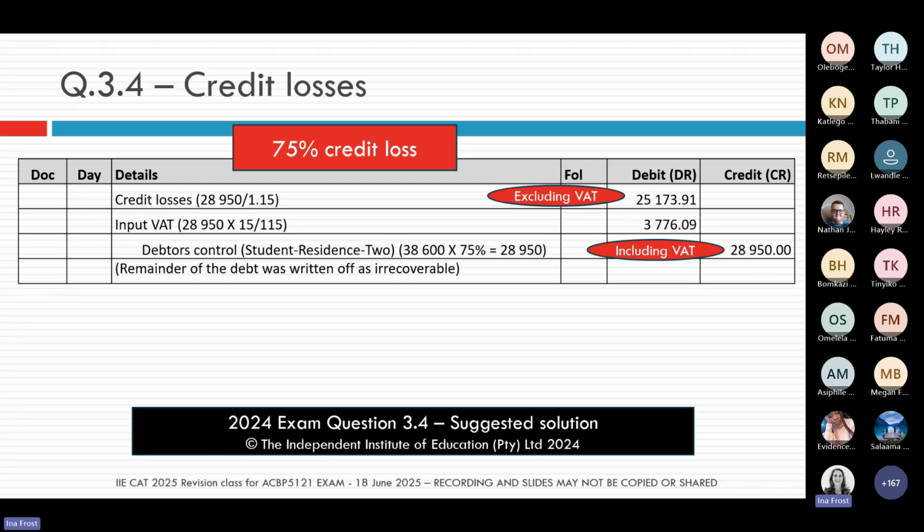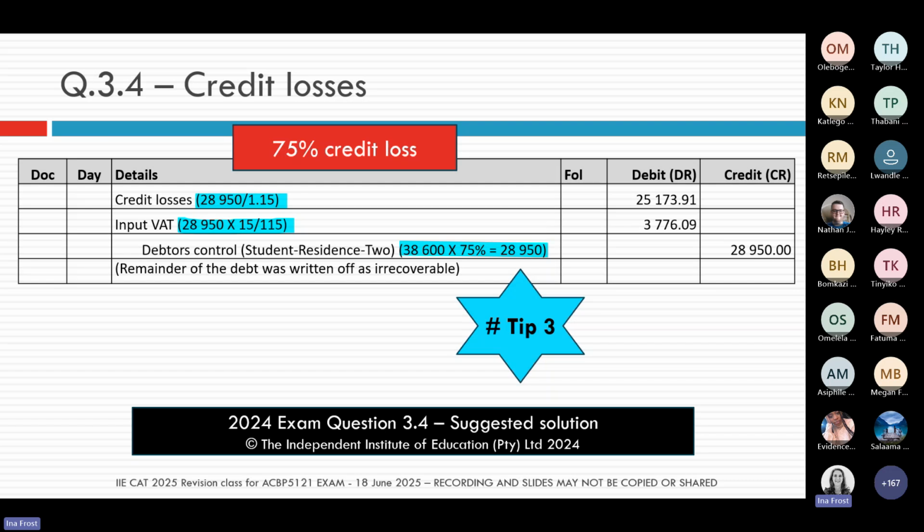And then the last thing is they told us to write down your narration, which is that little short sentence. What is this entry about? It is about us having to write off the debtor student resident number 2. And of course, you can see I've highlighted here in blue. Which tip am I reminding you of if I'm highlighting in blue? Tip number 3, you are going to be showing workings. So it doesn't matter which learning unit question you are answering, we always want to see your workings.